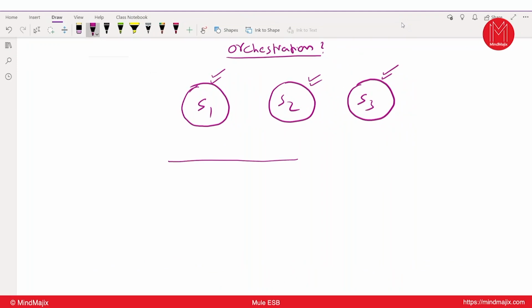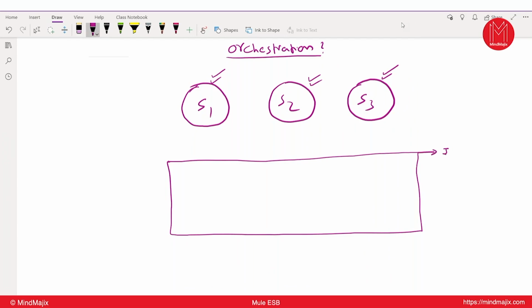So in an orchestra, normally you can see one person who is waving his hands, giving some instructions to the troupe who are playing the instruments. According to the instructions, if they play the music, then we are going to get some structured music. Correct? Assume that this is an instructor. Apply the same concept here.